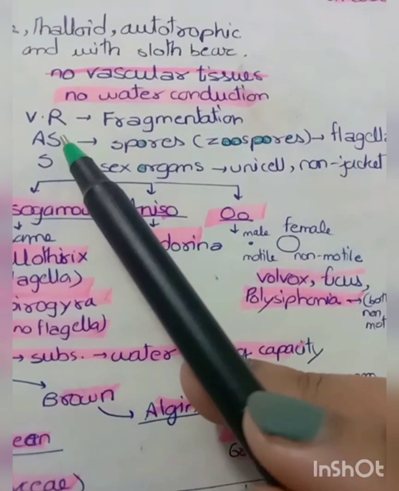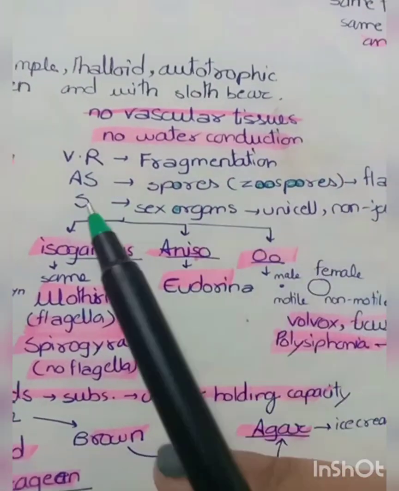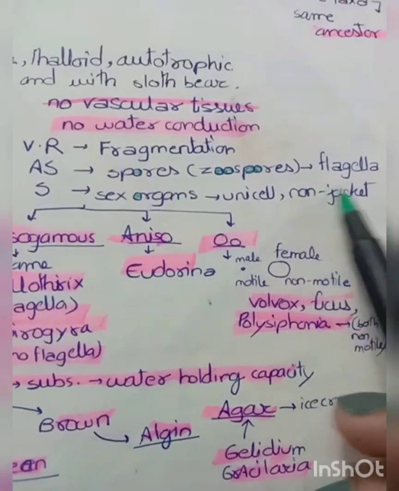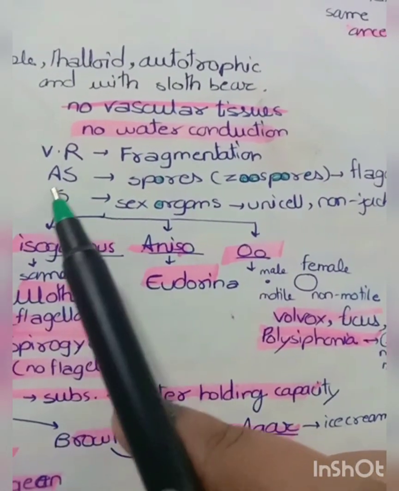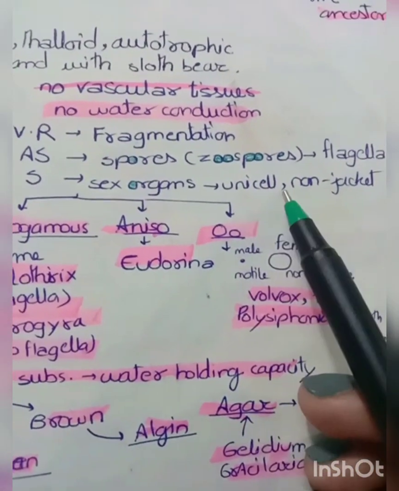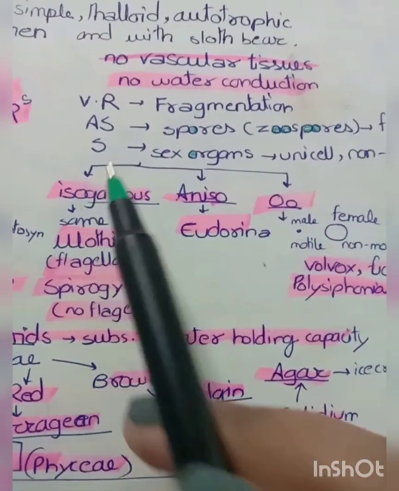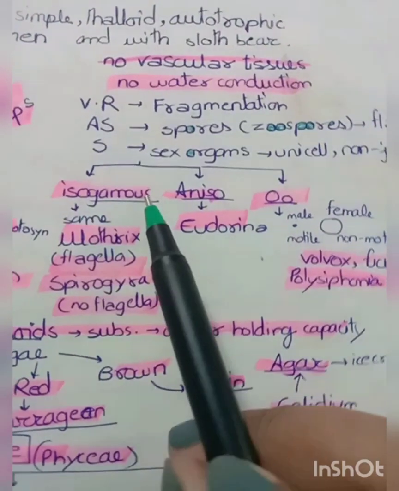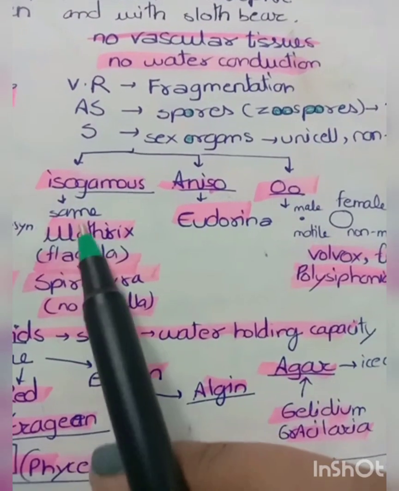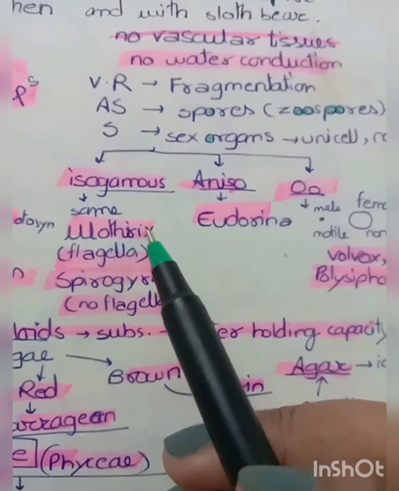Algae shows vegetative reproduction, that is via fragmentation. It shows asexual reproduction by spores, that are zoospores, and they are flagellated. And it shows sexual reproduction via sex organs that are unicellular and non-jacketed. The sexual reproduction in algae is of three types: isogamous, anisogamous, and oogamous. Iso means same.